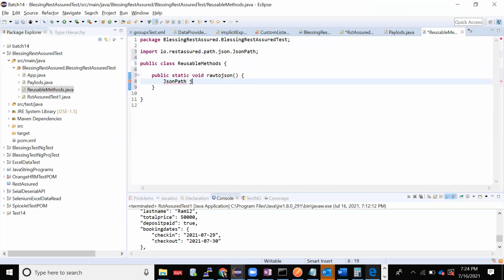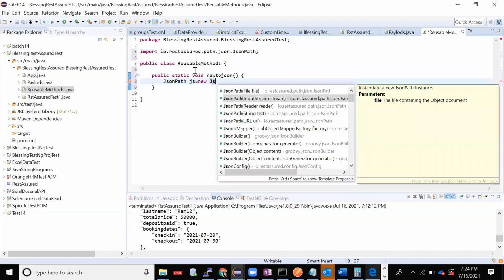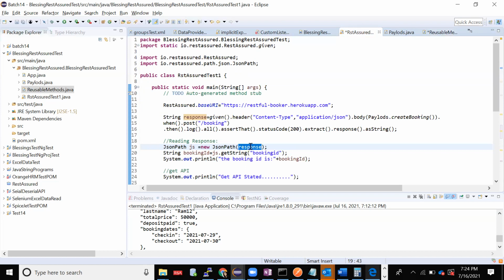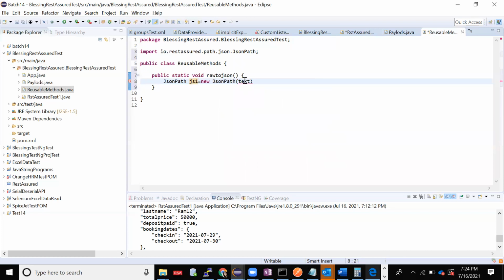JSON path JS equal to new JSON path. It is taking a string as an input, right? I'll just create a JS1. But what does JSON path always need? I told you in my previous session, right? Always it takes a string. Though it takes many things, for my purpose I'm taking a string.